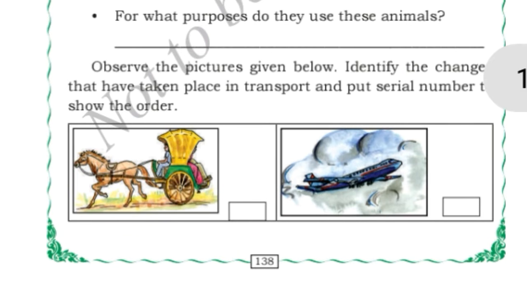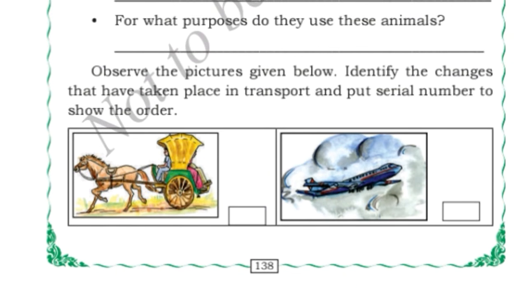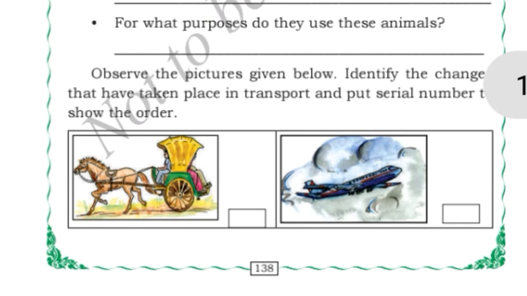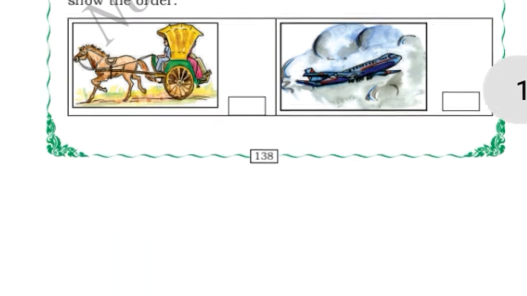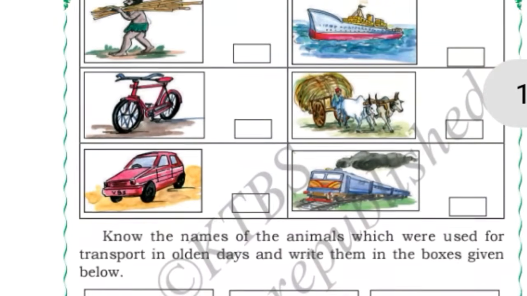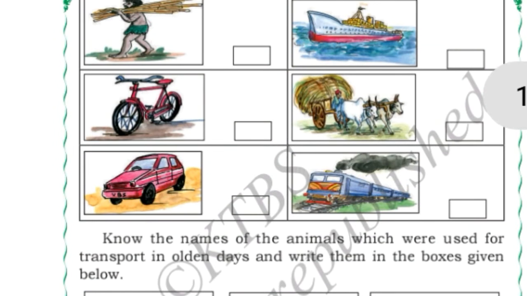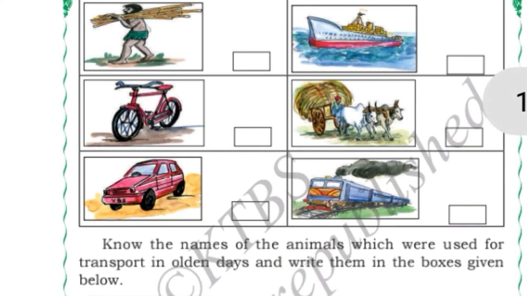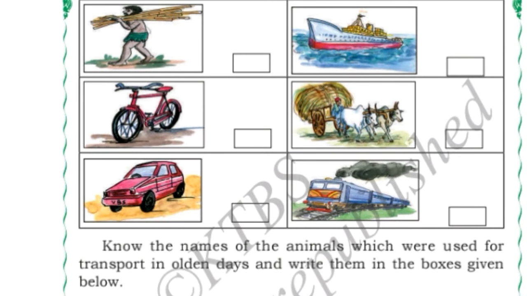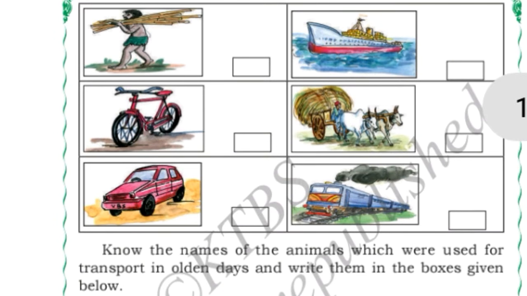Okay, next question: observe the pictures given below, identify the changes that have taken place in transportation and put serial numbers to show the order. See children, in the olden days, how did the people carry the goods from one place to another when even animals were not used?